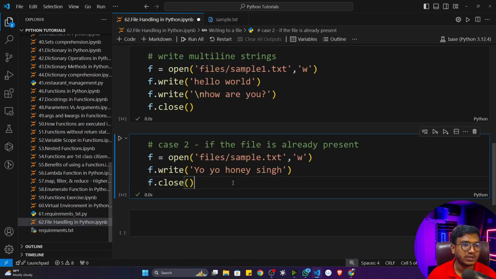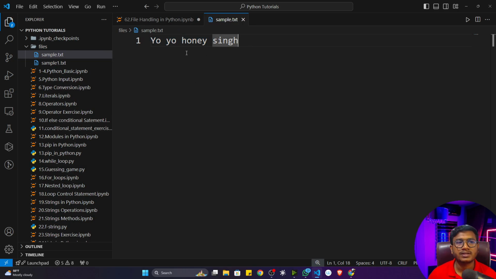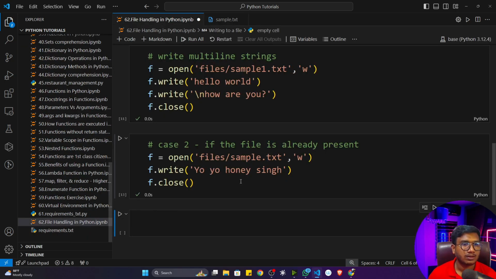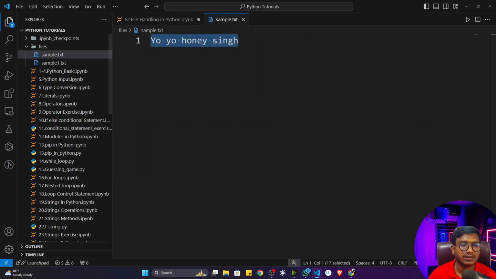Let me show you. If I execute the program and open sample.txt again, see, whatever I previously wrote is removed and the new one is added. Always remember, if you open a file in write mode and write something in an existing file, the previous content is removed and the new one is added. Now you can ask how to handle this situation. Let's say I don't want to delete this text, I want to add other text, so this text remains and the new one also remains.